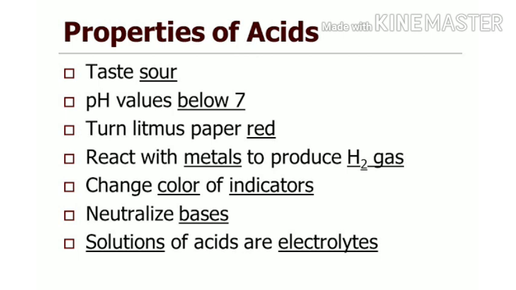What is acid? Anything which is sour in taste, changes litmus paper into red color, its pH is below 7, it reacts with metal to produce hydrogen gas. It changes the color of indicators. It is neutralized by the base. Solutions of acid when dissolved in water will produce H+ ion, which is the property of an acid.